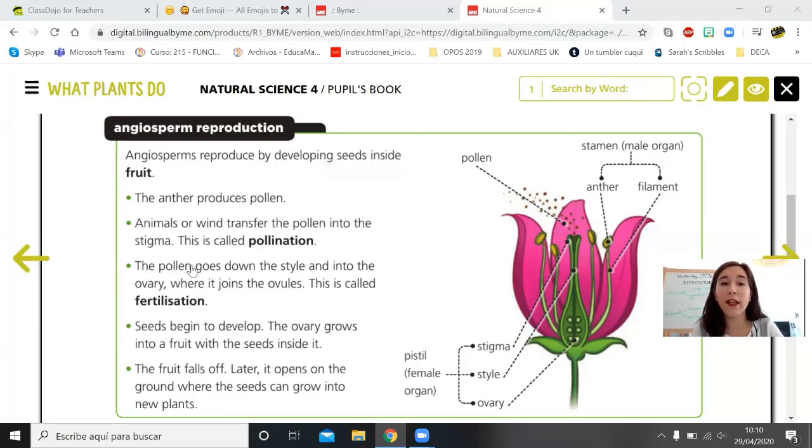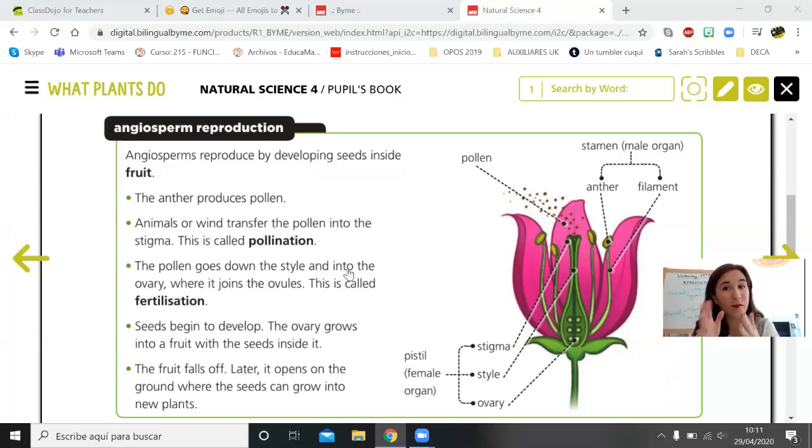Then the pollen goes down the style and into the ovary where it joins the ovules. This is called fertilization. So fertilization is when the pollen goes down the style and then inside the ovary, that is this, and it joins the ovule, okay? Remember that in human reproduction, the ovum got together with the sperm, and when they were together, we had the baby human.